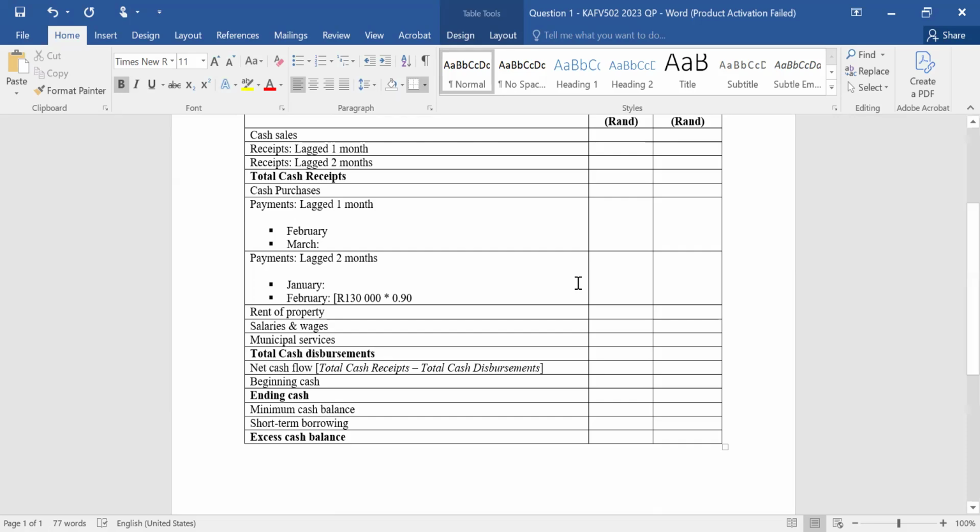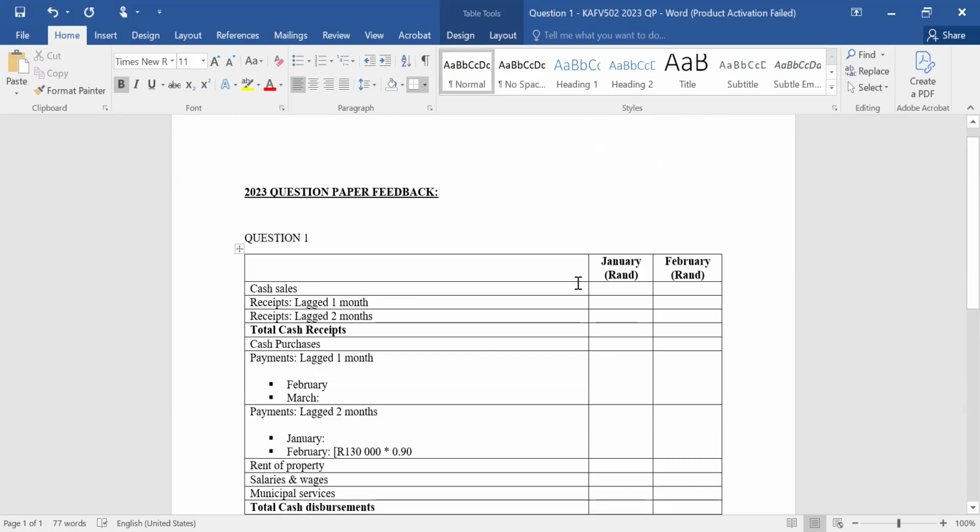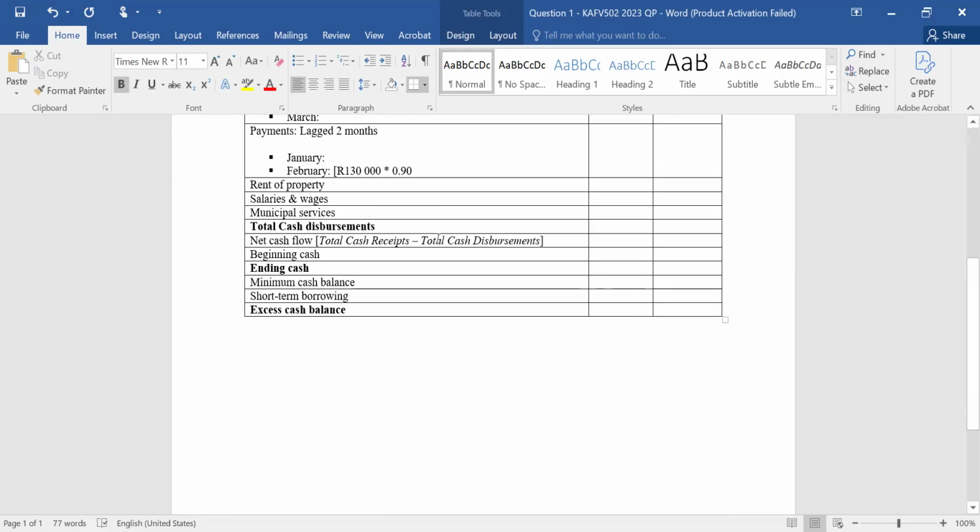So with a budget, you're giving a prospective view of how your cash flow is going to take place within the organization. I'm talking about how the organization is going to receive money and how they're going to spend that money. And at the end of the day, we need to determine what is left when they've received and spent.